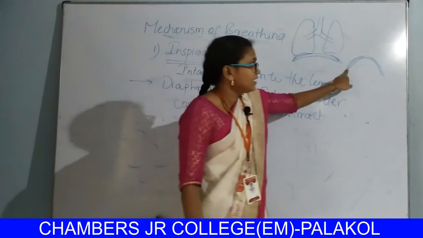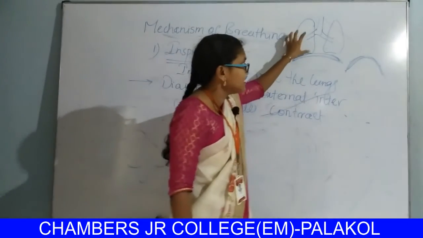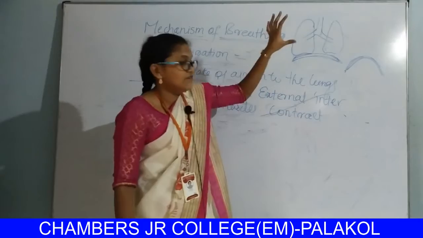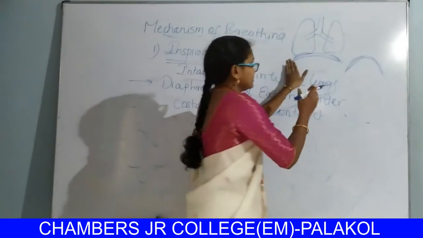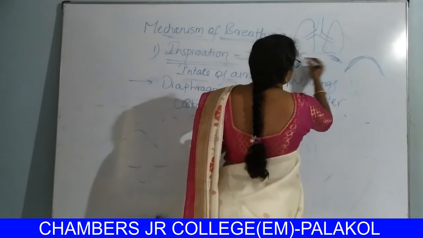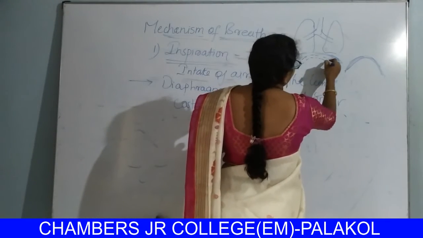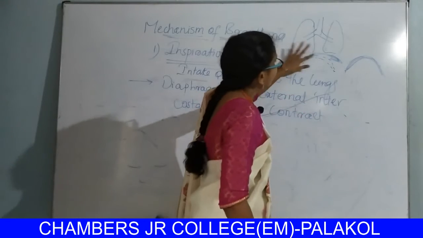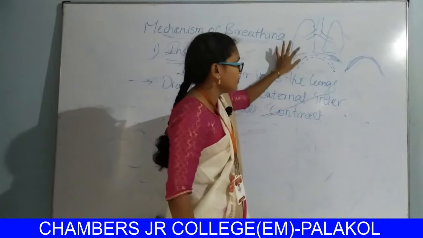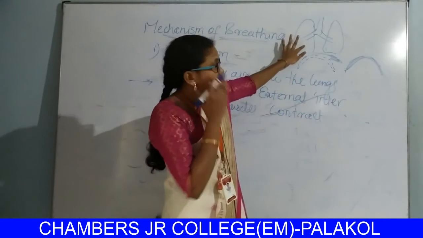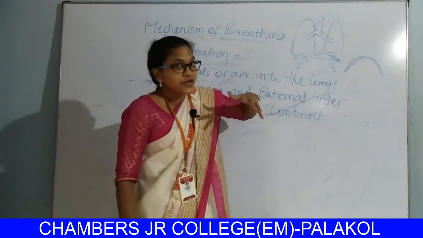Due to the contraction of this diaphragm, the thoracic cavity volume increases. The volume in the pleural cavity also increases.